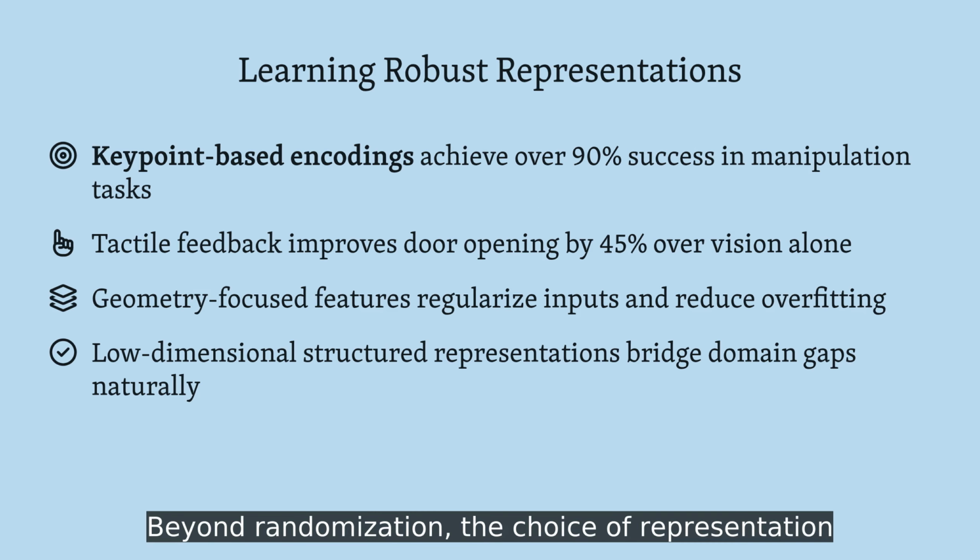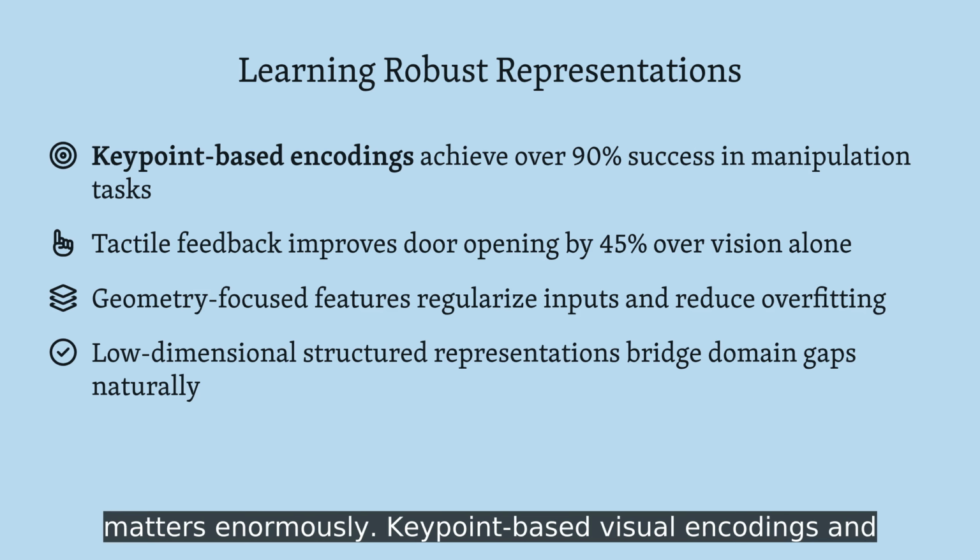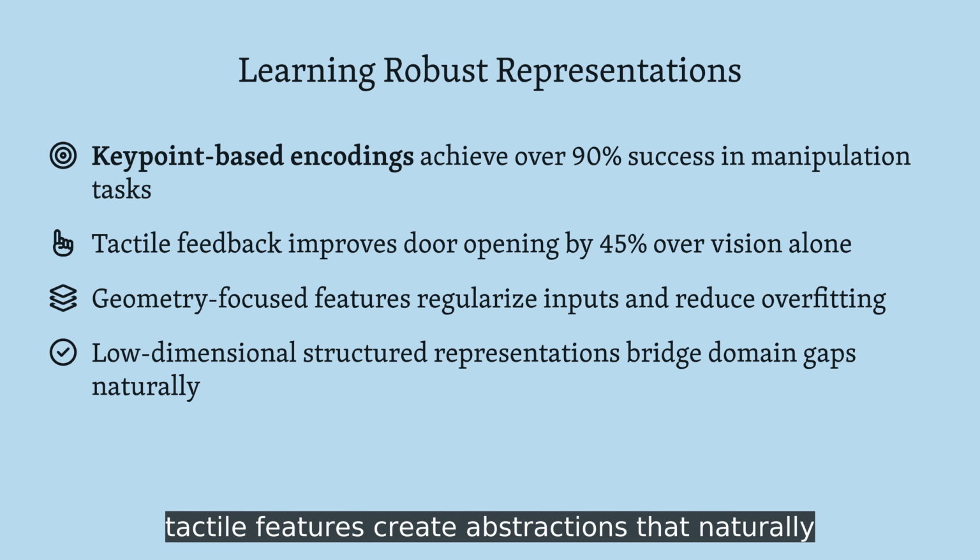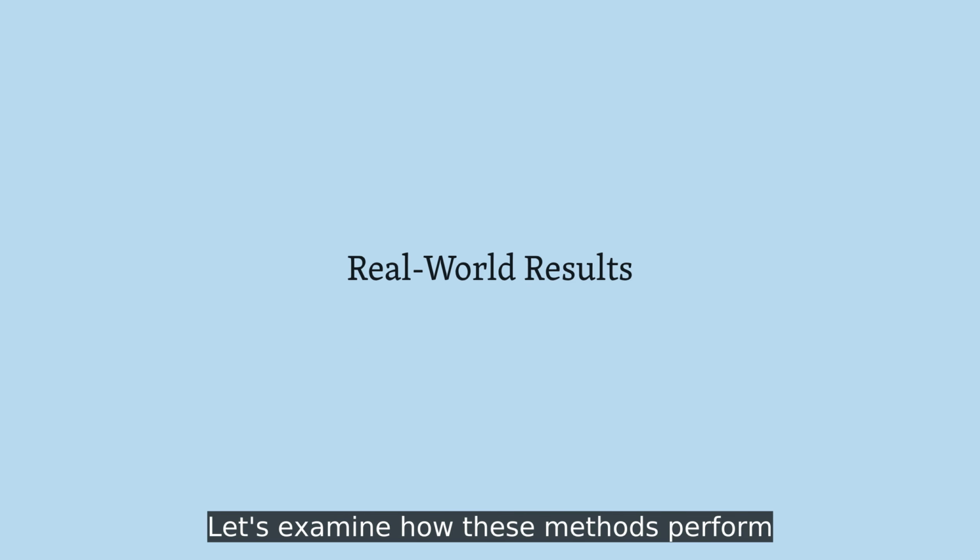Beyond randomization, the choice of representation matters enormously. Keypoint-based visual encodings and tactile features create abstractions that naturally generalize across the sim-to-real boundary, achieving remarkable precision in real deployment. Let's examine how these methods perform when deployed on actual hardware.